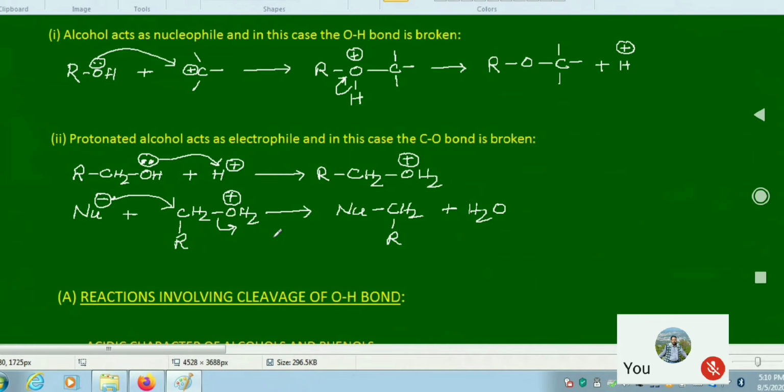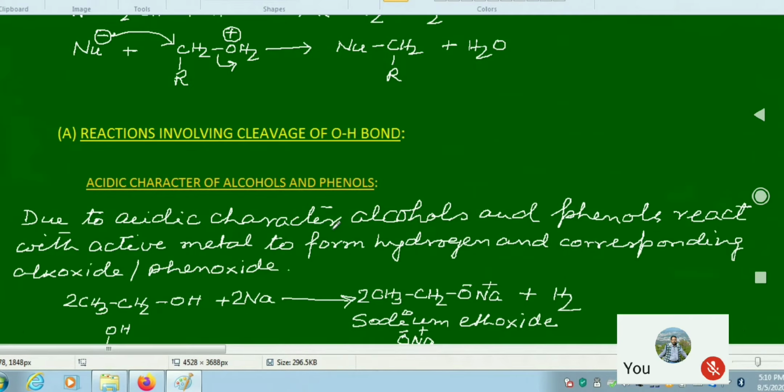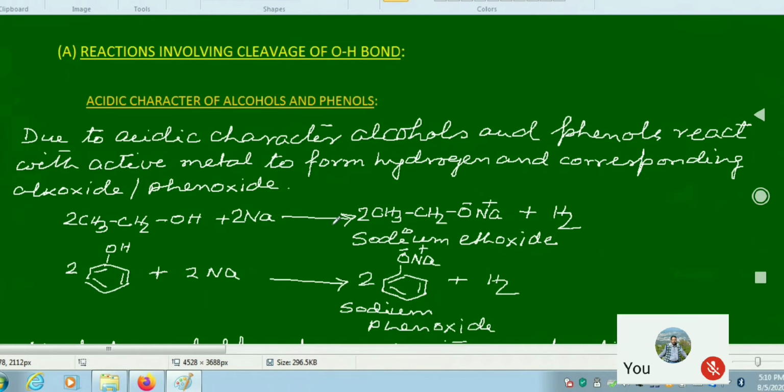Let us find the first type, that is cleavage of oxygen hydrogen bond. Here we can follow that alcohol can show acidic character, and also phenols can show acidic character, and therefore they can react with active metals like sodium, potassium, aluminum, etc. to give rise to hydrogen gas along with formation of the respective alkoxide or phenoxide salt.